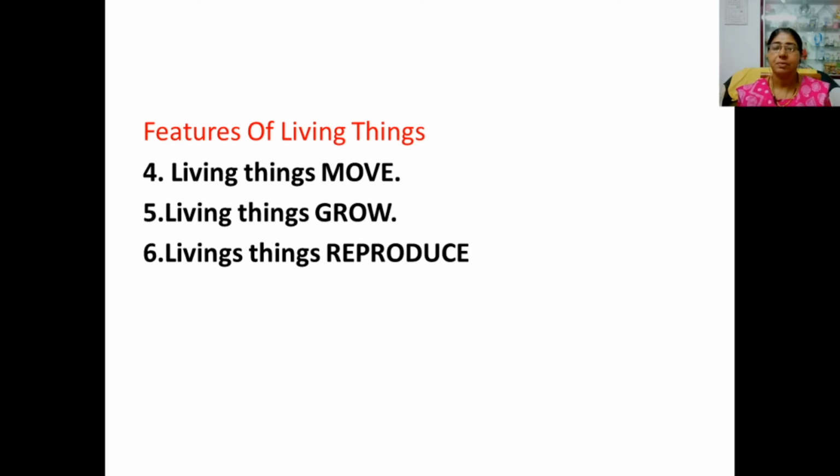Fifth one, living things grow. All living things grow, means all plants and animals grow. Living things reproduce. All plants and animals produce their own kind. Plants reproduce through seeds. Animals give birth or lay eggs.